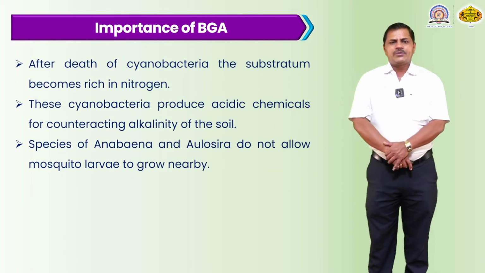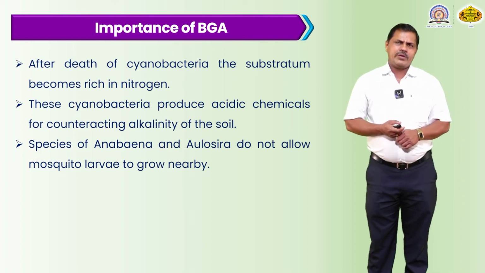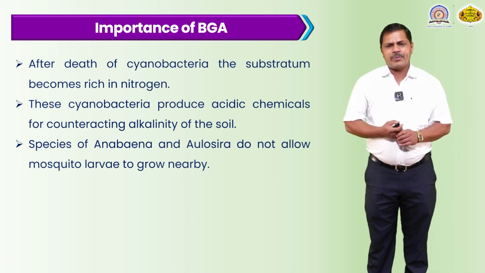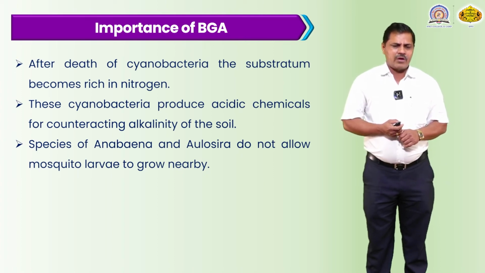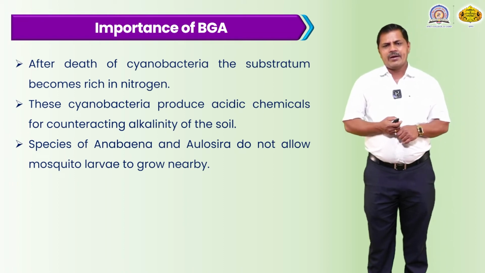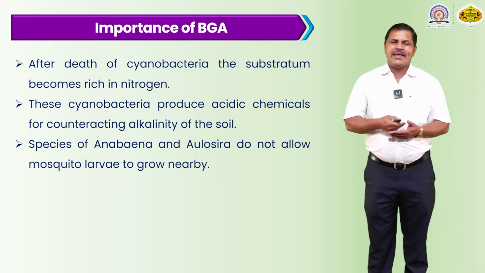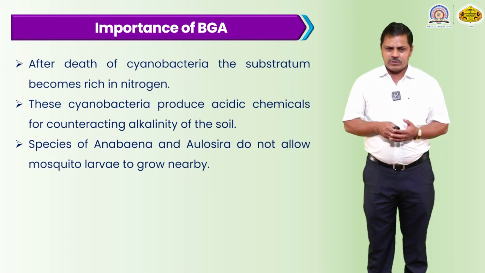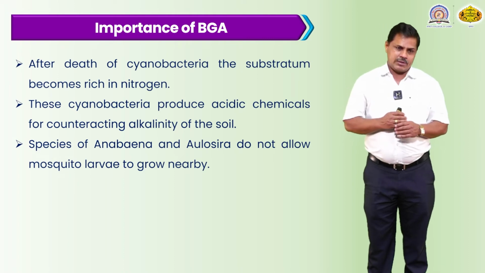After the death of the cyanobacteria, the substrate becomes rich in nitrogen. Gaseous nitrogen is trapped by these blue-green algae, which can survive for 2 to 3 months. After 2 to 3 months, these algal species die and start decomposing, and ultimately the huge amount of nitrogen present inside the plant is released into the soil.